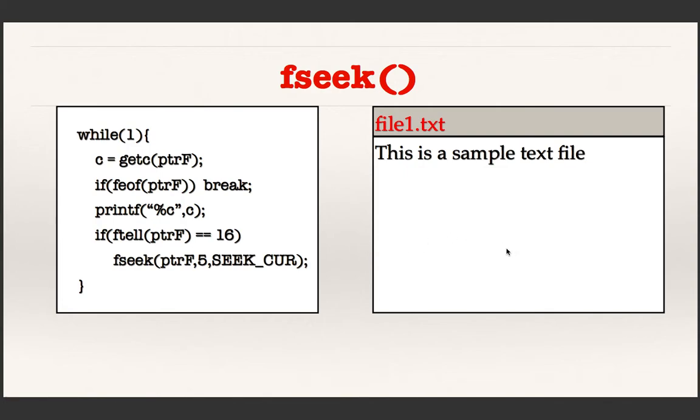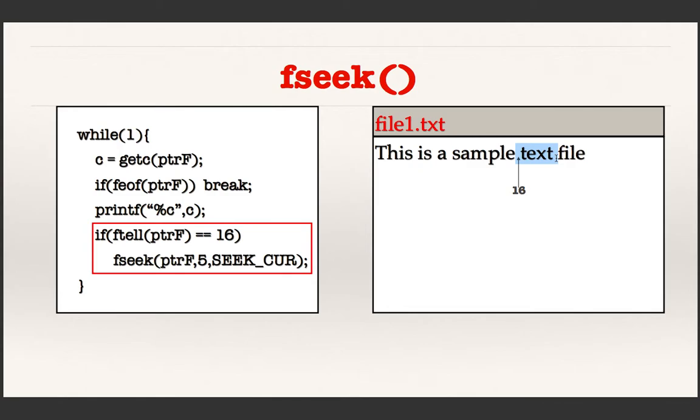What is it doing? Assume that there exists a file like this and it is open for you in the read mode. And here the important part of the code is this. This code checks whether the position has reached 16 or not. Where is 16? Here is 16. Actually what I wanted to do is skip this part of the file. So I want to skip the positions 17, 18, 19, 20 and 21.